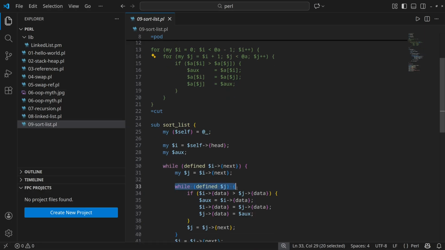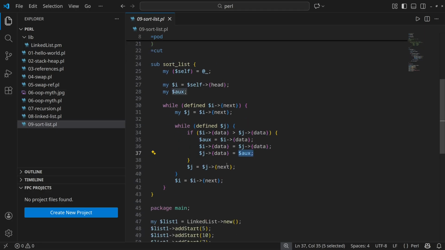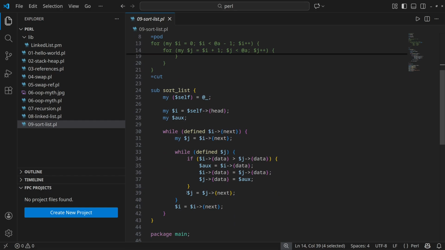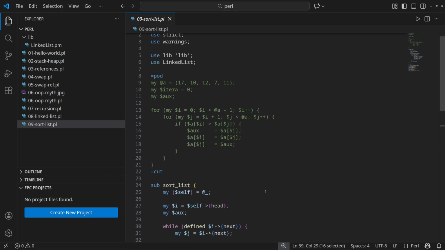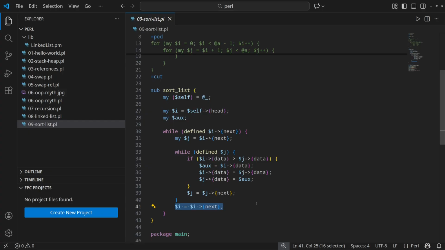In the second loop, we declare another while with the condition that j is defined. We compare the value of the node from the first loop with the node from the second. If it is greater, the swap is performed using aux. To increment j, we add the instruction j equals j next at the end of the second while loop. The same is done for incrementing i.